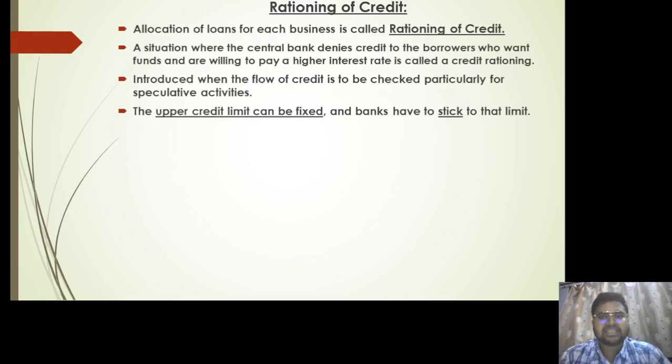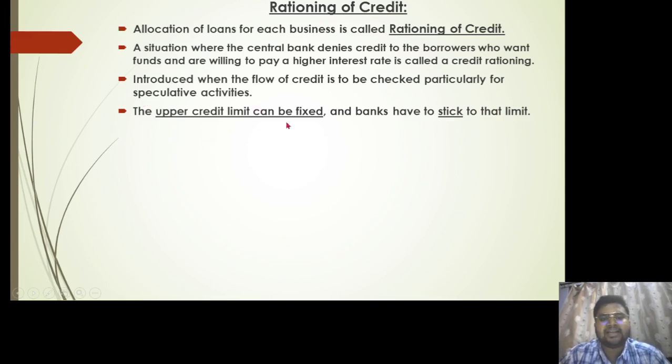Then we have the rationing of credit. So allocating loans for each business is called the rationing of credit. It is a situation where the central bank denies credit to the borrowers who want funds and are willing to pay a higher rate of interest, right? It is introduced when the flow of credit is to be checked. This is the key term here. It is introduced when the flow of credit is checked, particularly for speculative activities, right?